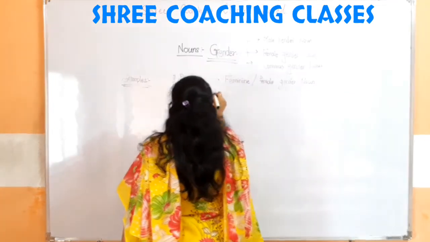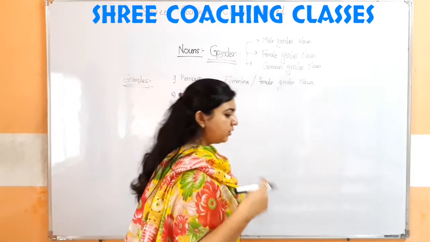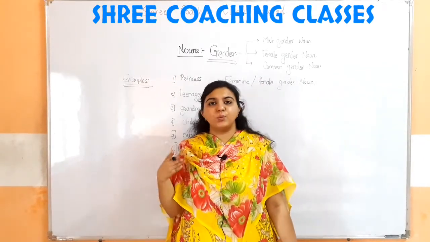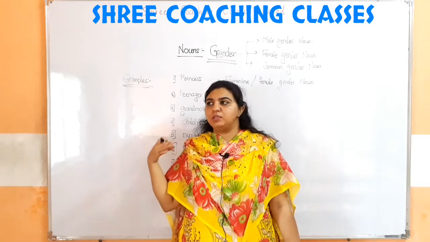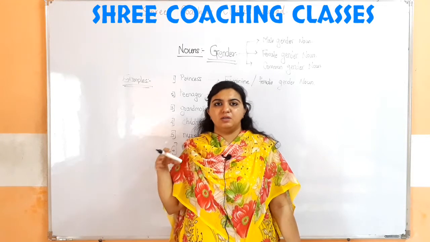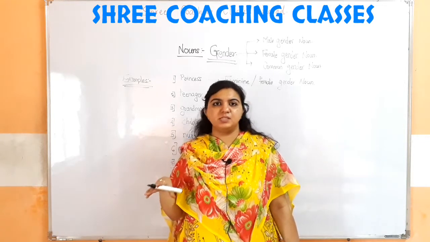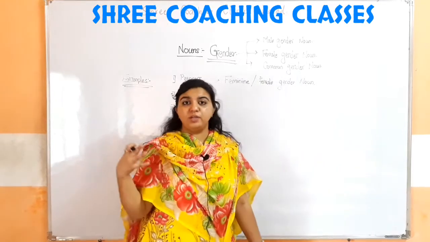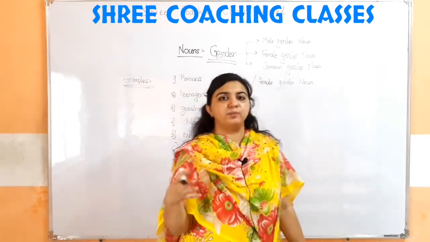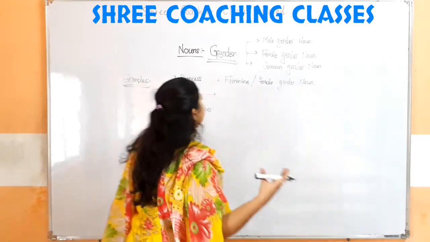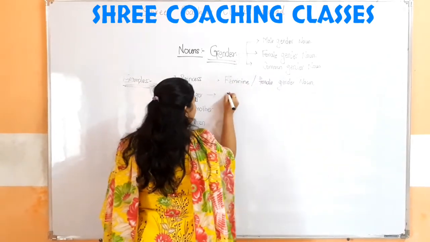Okay. The next is teenager. What is a teenager? The persons or children who are in the age of 13, 14 to 16 years are called teenagers. So we don't know whether it is a boy or a girl. They are called in common. So we can name it as the common gender noun.